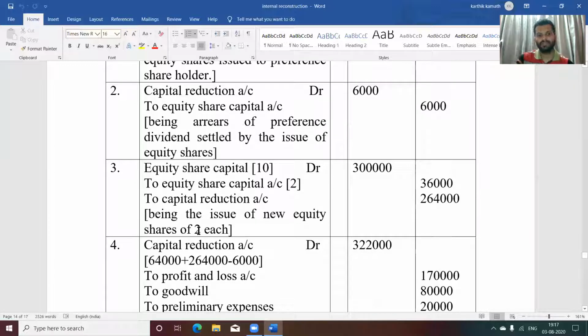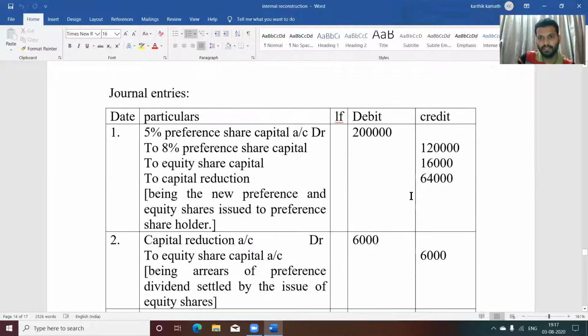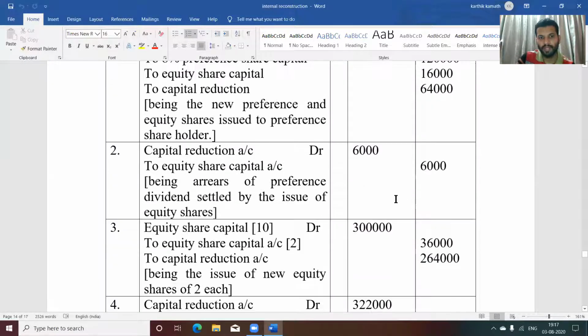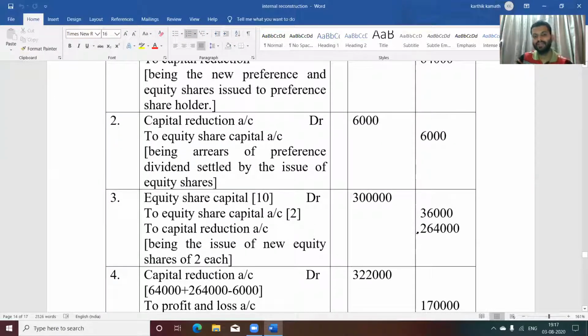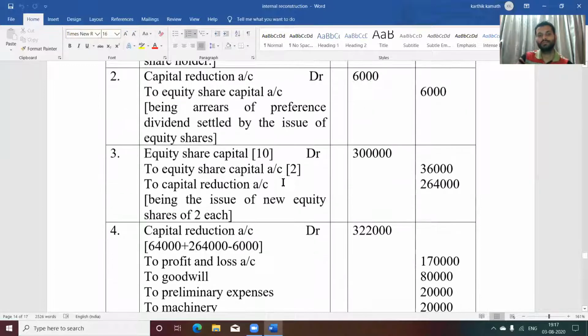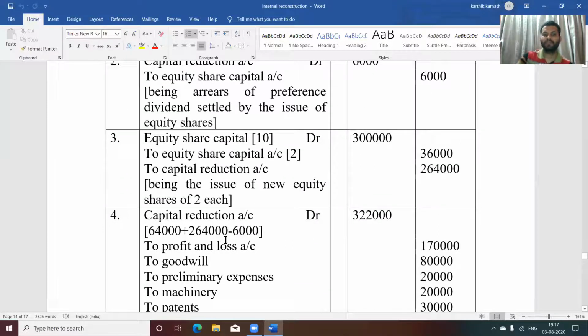After doing all this, you need to find out the credit balance of capital reduction. That is credit side balance. First is 2,64,000 plus 64,000 and one more balance if any. No balance in the credit side, but there is a debit balance. So this debit balance you need to deduct. So 64,000 plus 2,64,000 minus 6,000, 3,22,000 capital reduction account debited.